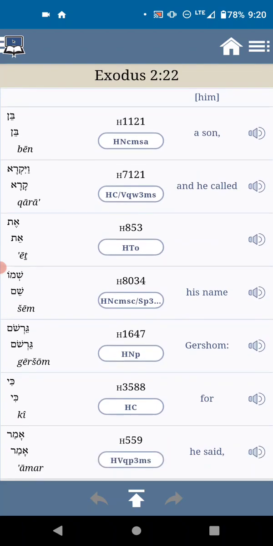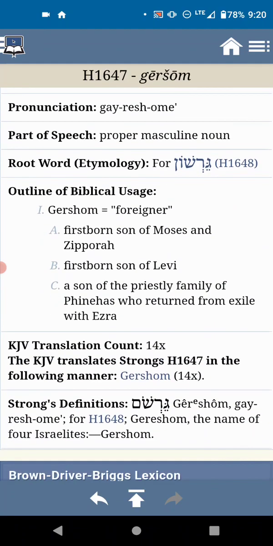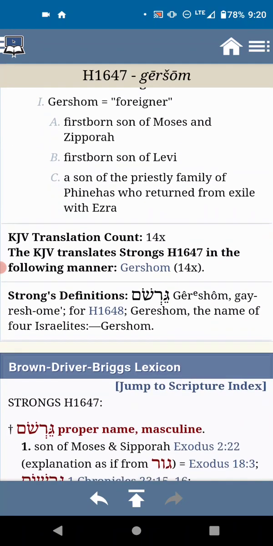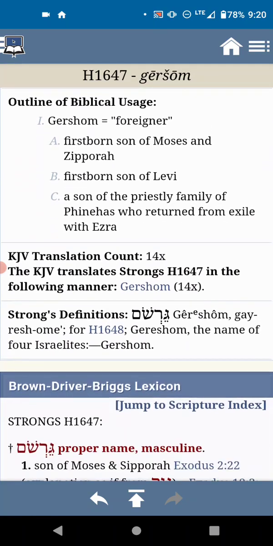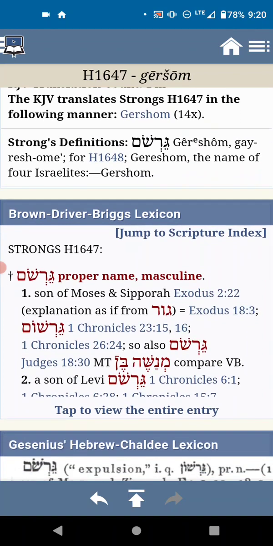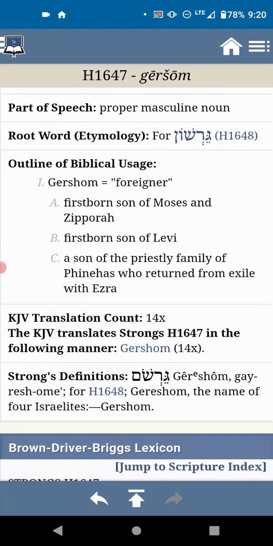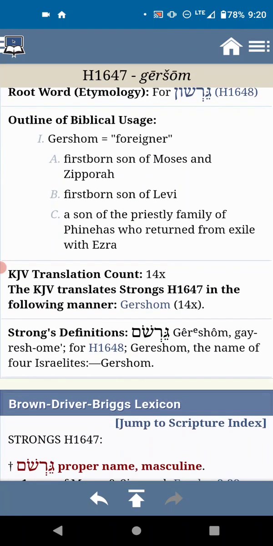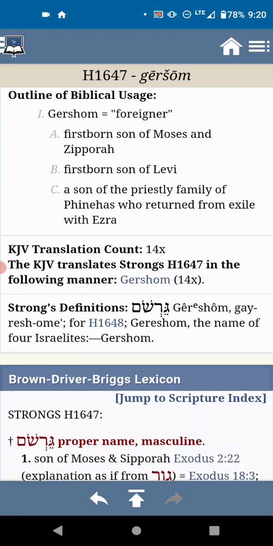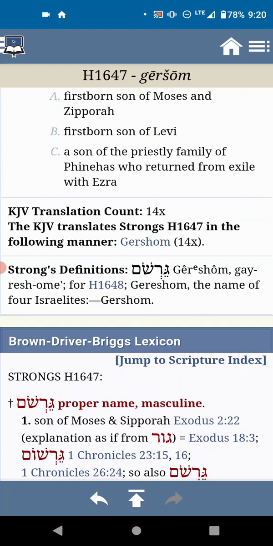And this is 8:16:47 in the Hebrew, which simply means foreigner. Okay, and it was also the name of four Israelites. There's no O's in the Hebrew, but it's Gershom. Firstborn son of Moses and Zipporah. Firstborn son of Levi. Right. So you had a few Israelites that were named Gershom.